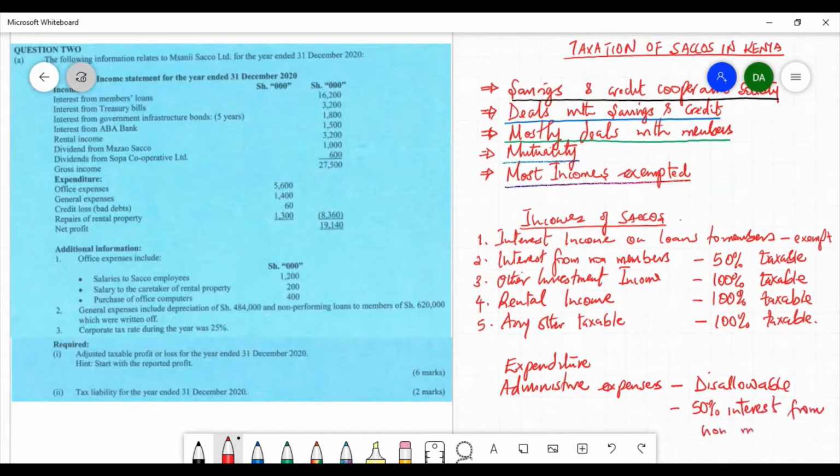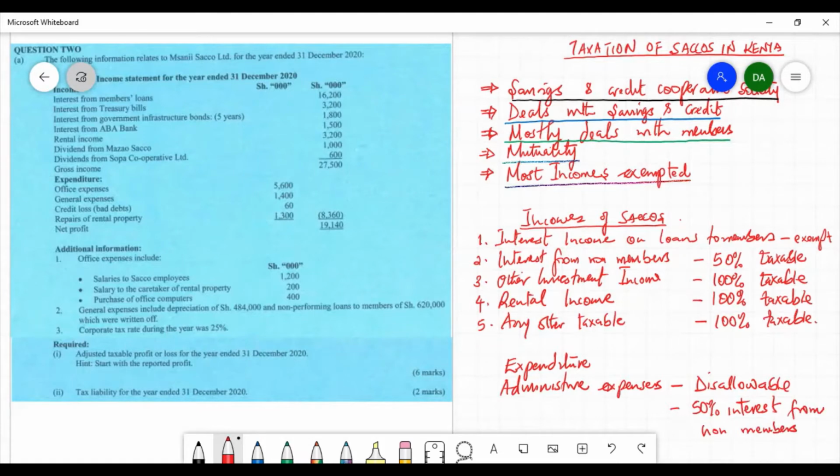This amount is assumed to be enough to cover the expenses that the Sacco incurs in generating such interest income. Therefore, they are not allowed to deduct any expenses.